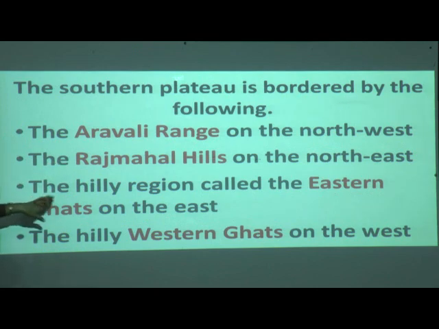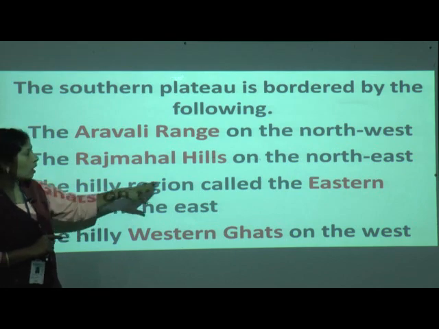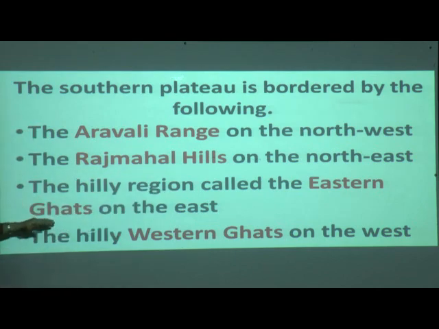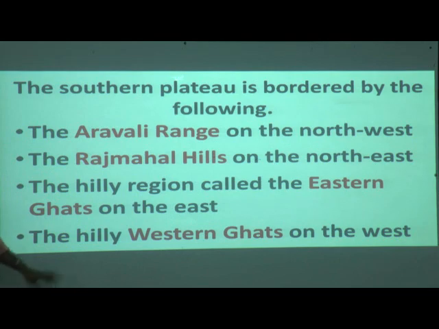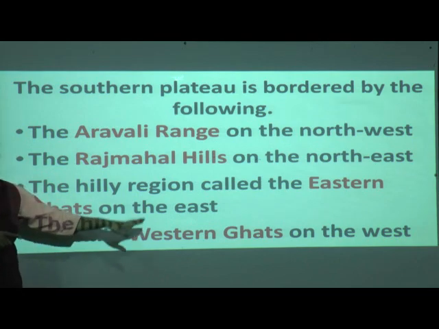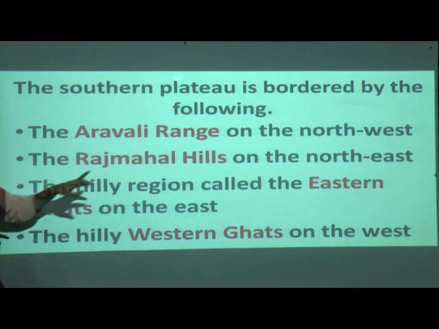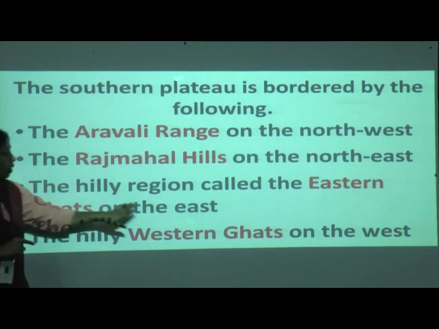Okay, the hilly region called the Eastern Ghats on the east, and the Western Ghats on the west. See, Western Ghats are on which side? West side. Eastern Ghats are on the side of east only.